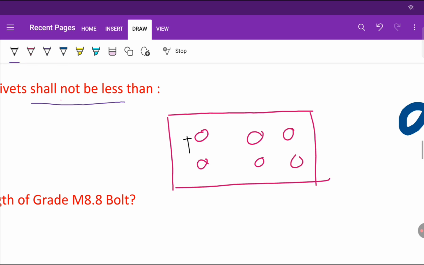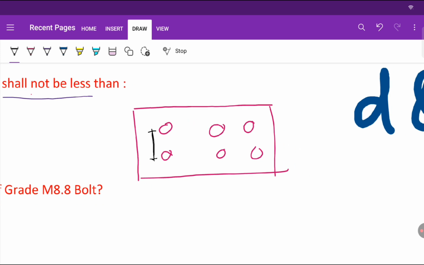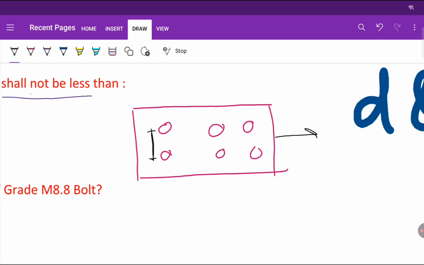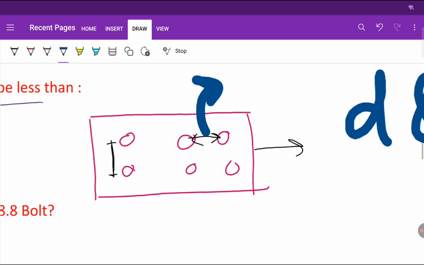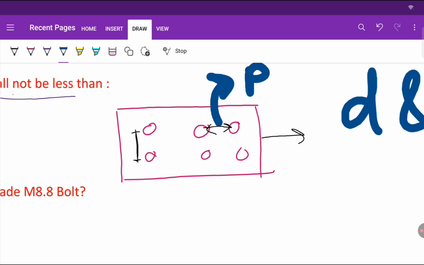This is the distance between two consecutive rivets. If force is acting in this direction, this is the horizontal distance between these two rivets, right? So pitch is the horizontal distance between two consecutive rivets. And the vertical distance between two consecutive rivets is called gauge.